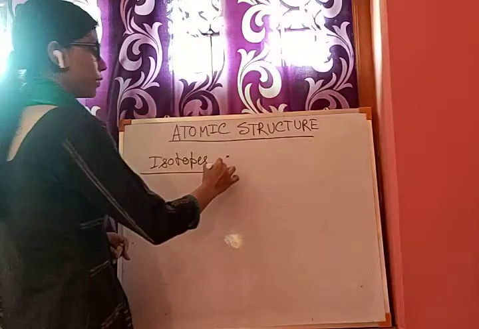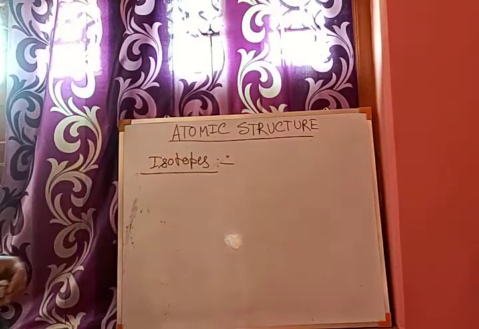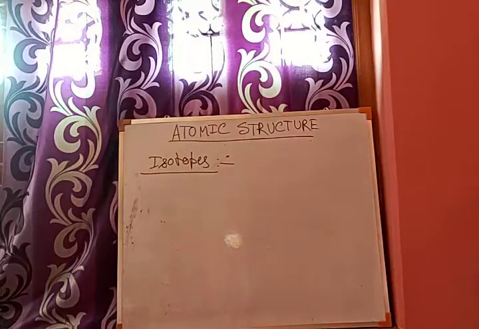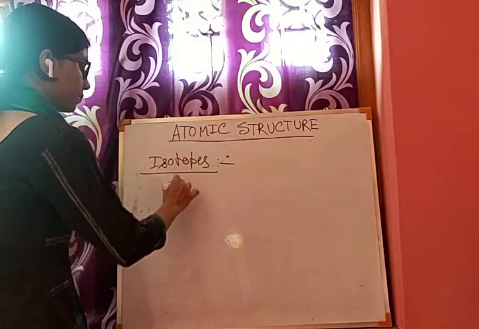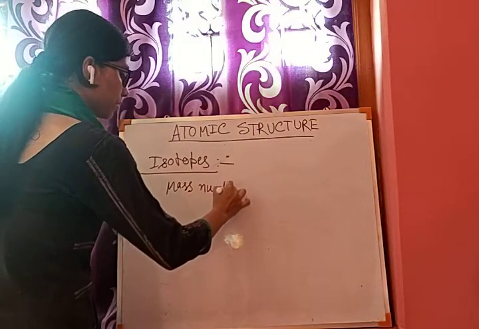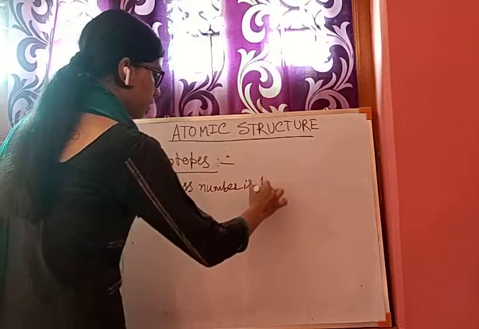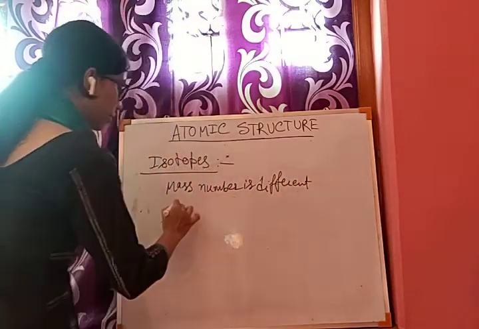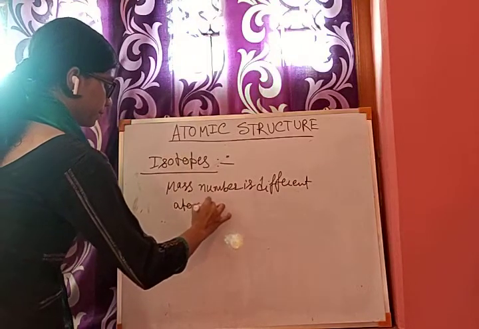Atoms of an element where the atomic number is the same but the mass number is different.